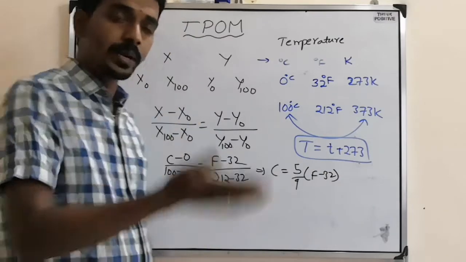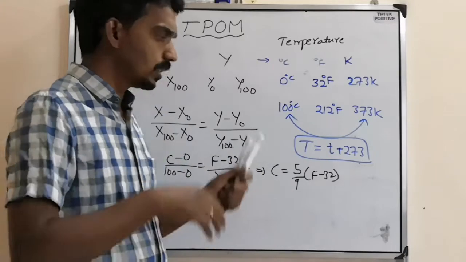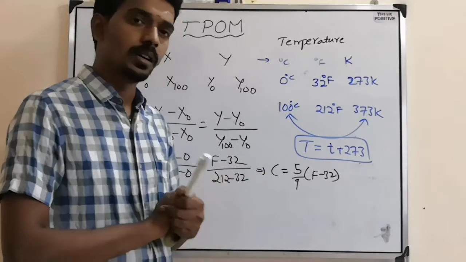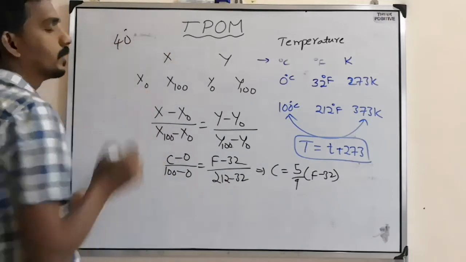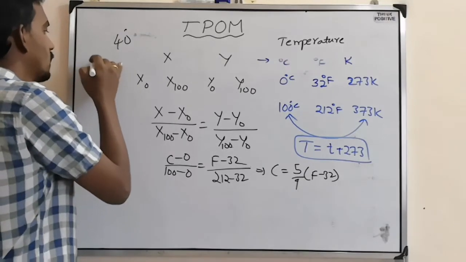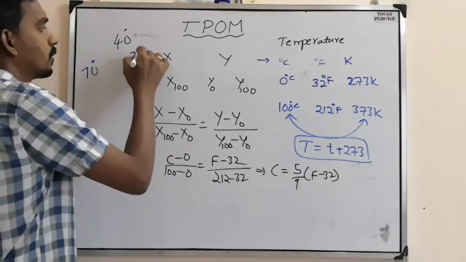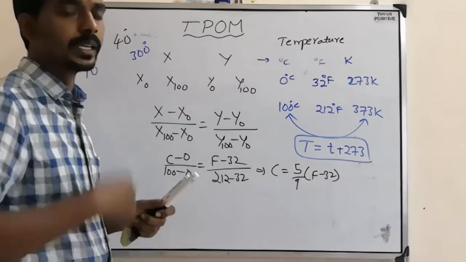Sometimes they will give an unknown scale, where the temperature is 40, the lower fixed point is 70 and the upper fixed point is 300. Then find the corresponding temperature in degree Celsius.